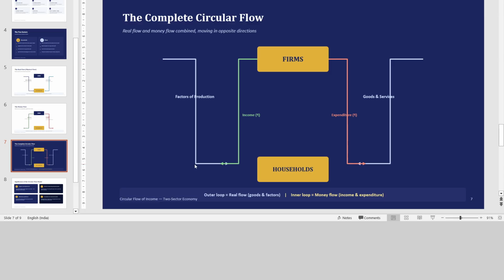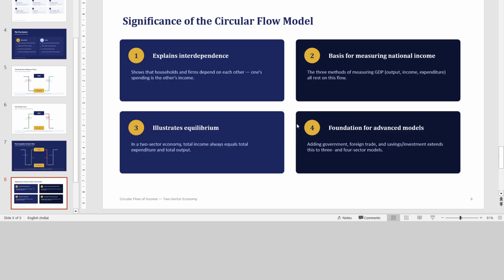Factors of production are supplied by the household sector to the firms, and firms provide income to the household sector. The household sector then spends this money to purchase goods and services from the firms. Like this, physical flow and money flow exist in the economy.